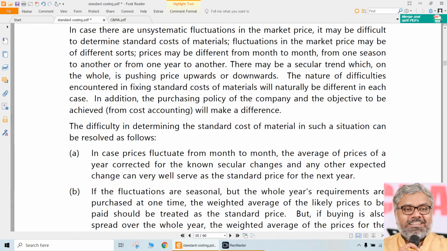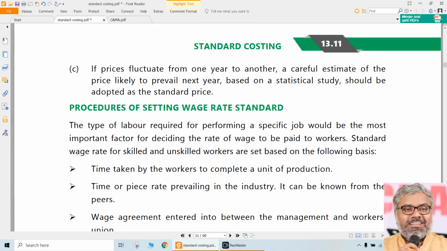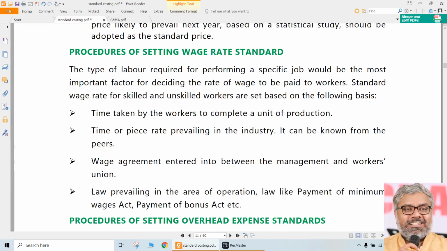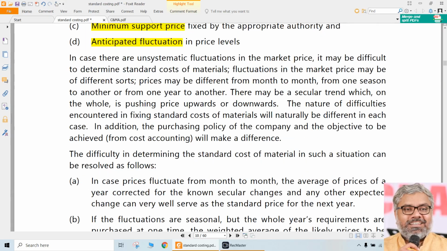But what is the biggest difficulty? Always the future. When you say future, it is always complex, always uncertain. Things keep on fluctuating. We may think one way and actual reality may come out completely different. But because the future is uncertain, we cannot say we will not have a plan. In spite of all these difficulties and limitations, the organization should still have an idea of how much the cost of the materials is going to be, how much it should be, and the rate at which the materials can be purchased for the current period. That is the material price standard, or the price standard is better for that.